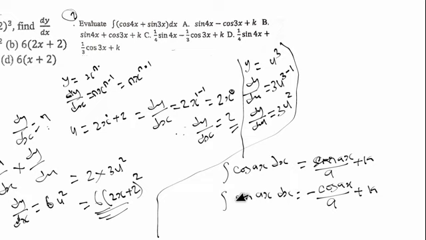Just know that when you integrate cos, it is equal to sine. Cos s is equal to sine s, and if that s has a letter or a number, that means that number will be divided by that sine s. So when you are integrating sine, it is equal to minus cos. Again, it is equal to minus cos.